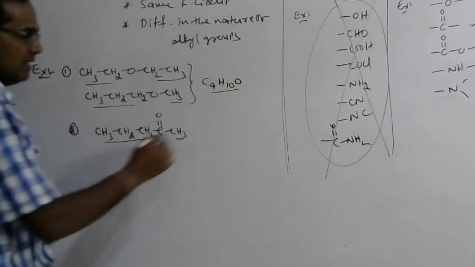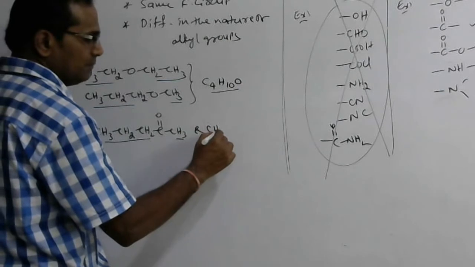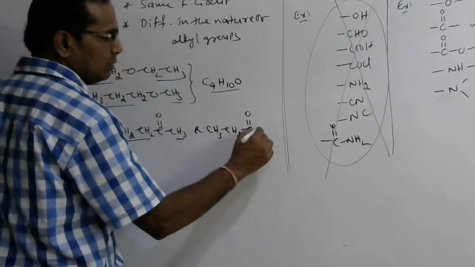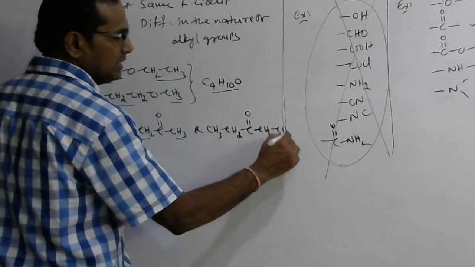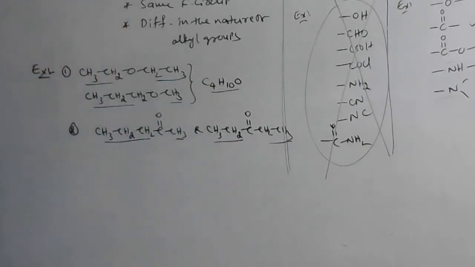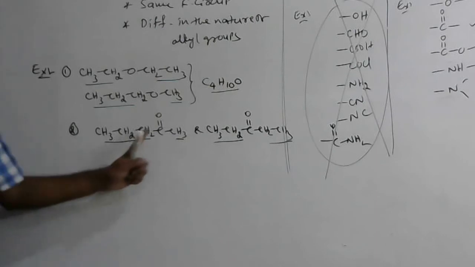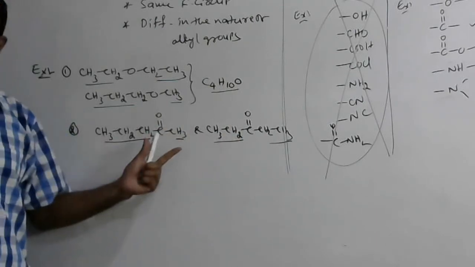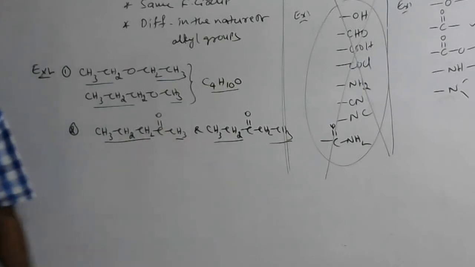You change the nature of alkyl groups, and it is converted into CH3CH2C double bond O CH2CH3. So on both sides we have ethyl groups. Same functional group, same molecular formula, but the nature of alkyl groups on the functional group is different. Therefore they are said to be metamers.